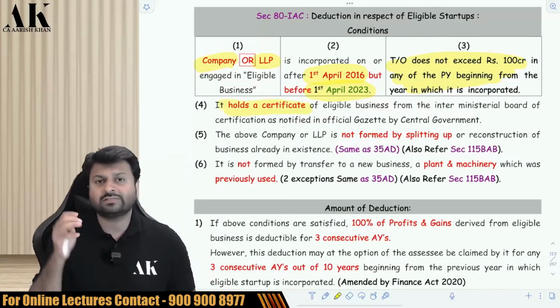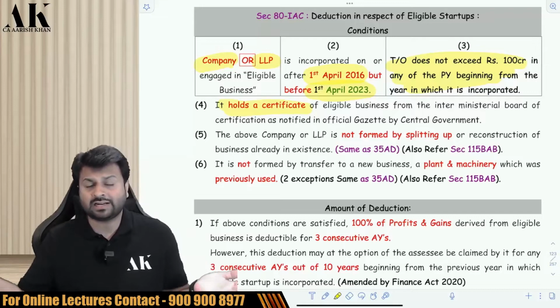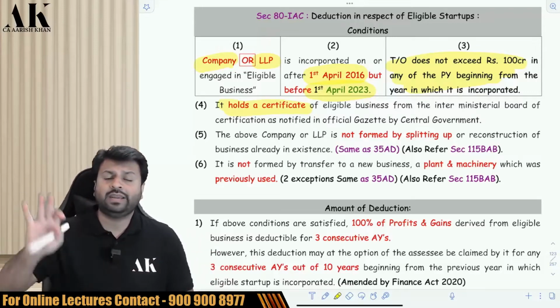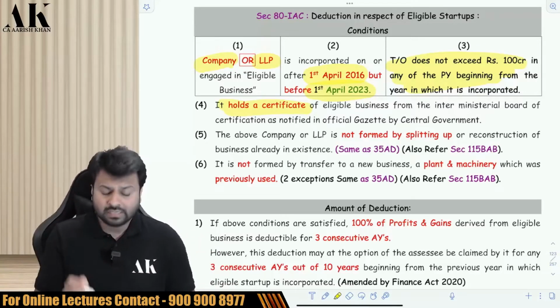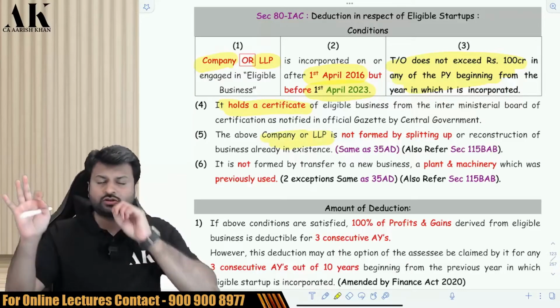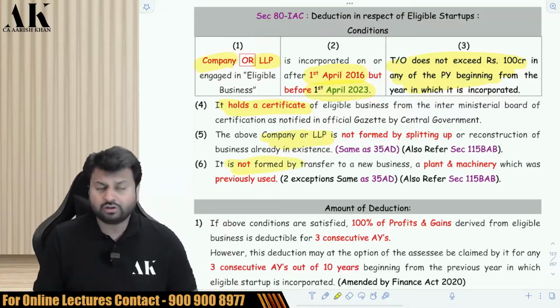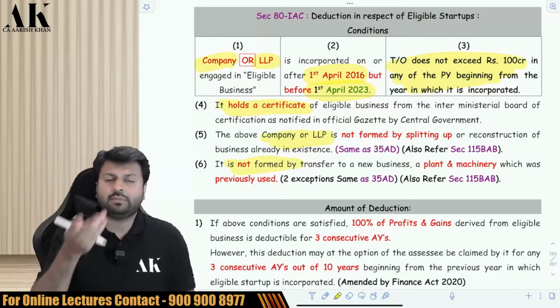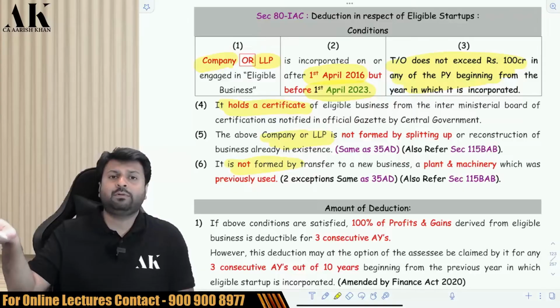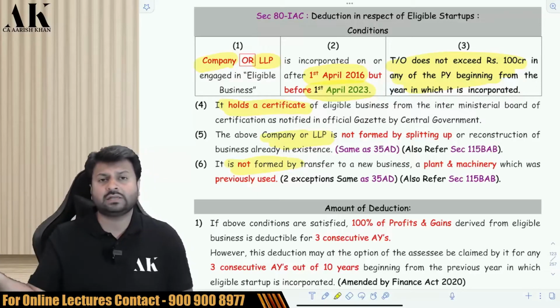Plus you should hold a valid certificate that you are doing an eligible startup, and this certificate will be given to you by the Inter-Ministerial Board of Certification. Plus your company or LLP should be absolutely new. It should not be formed by splitting up or reconstruction of an already existing business. Plus you should not use second-hand plant and machinery, but second-hand plant and machinery up to 20% of total value is allowed, and imported second-hand plant and machinery is also allowed if depreciation was not claimed earlier.